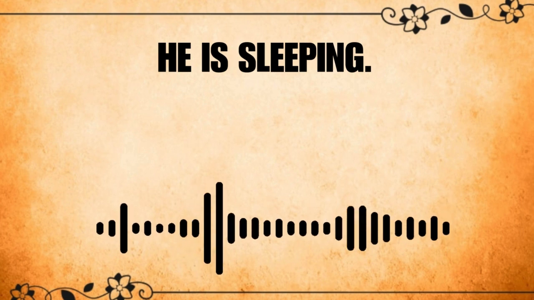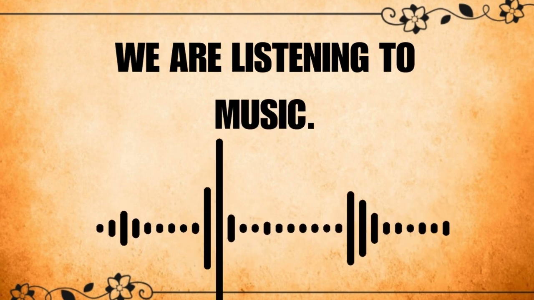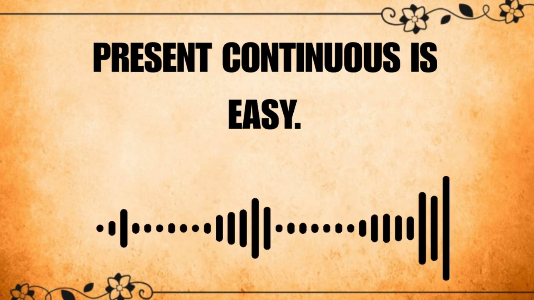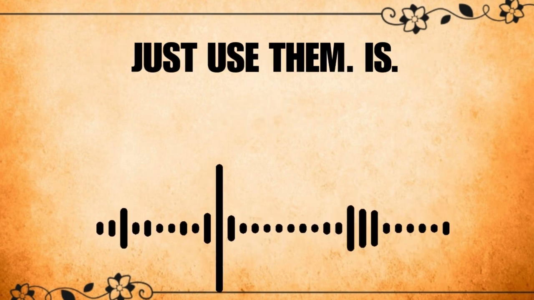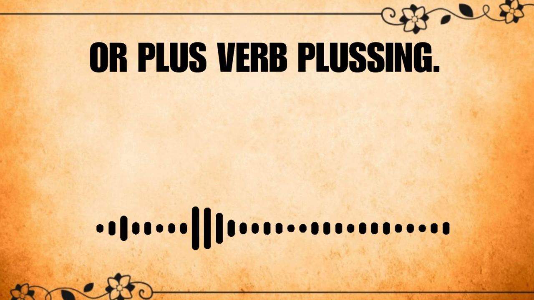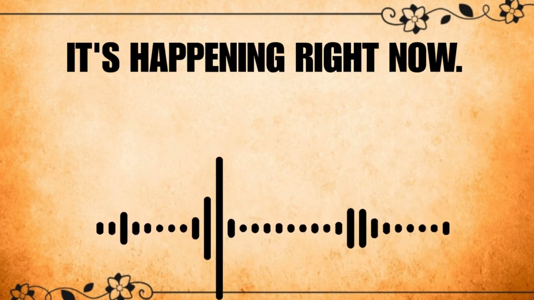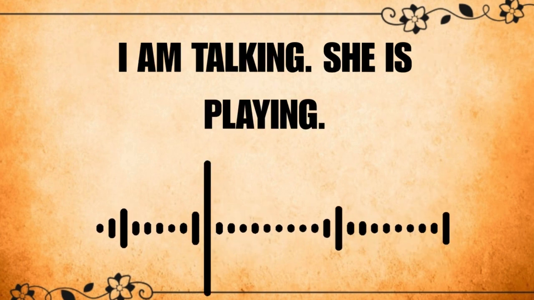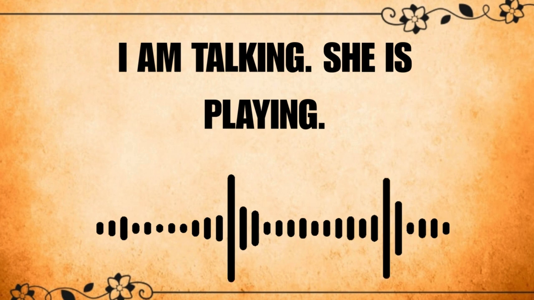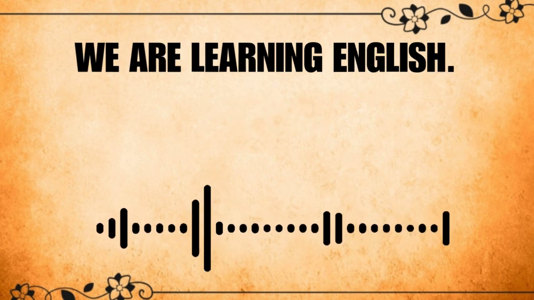He is sleeping. We are listening to music. Present continuous is easy. Just use is or are plus verb plus -ing. It's happening right now. I am talking. She is playing. We are learning English.